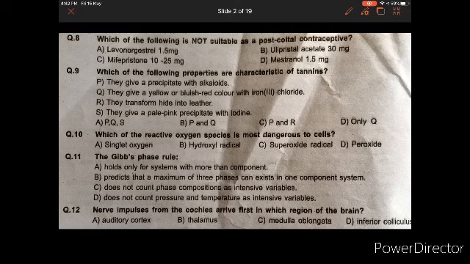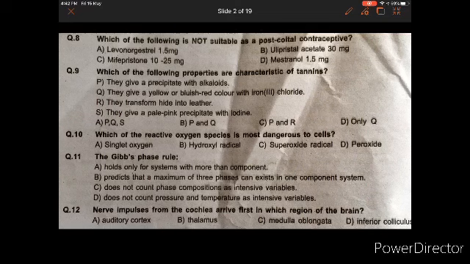Next question, which of the reactive oxygen species is most dangerous to cells? Singlet oxygen, hydroxyl radical, superoxide radical, and peroxide. Next question reads, the Gibbs phase rule: option A, holds only for the systems with more than one component. Second, predicts that a maximum number of 3 phases can exist in one component system. Does not count phase compositions as intensive variables, and does not count pressure and temperature as intensive variables.